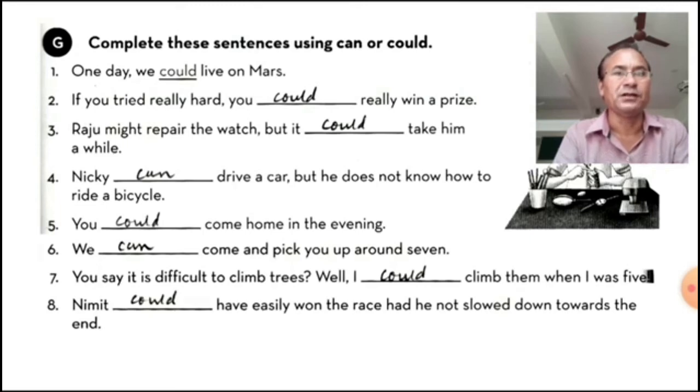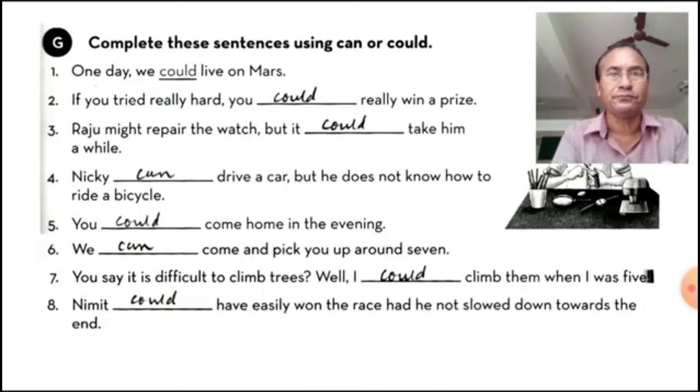Third one, Raju might repair the watch, but it could take him a while. So here might can be used in the place of may as past, and that's why, but it could take him a while.